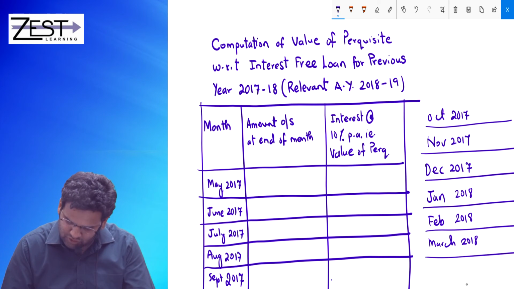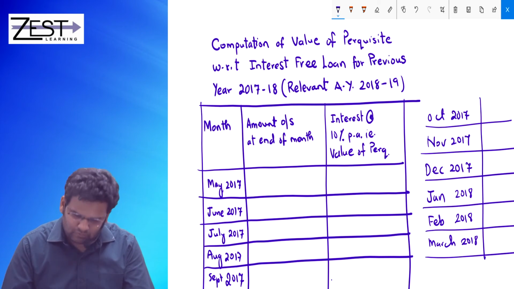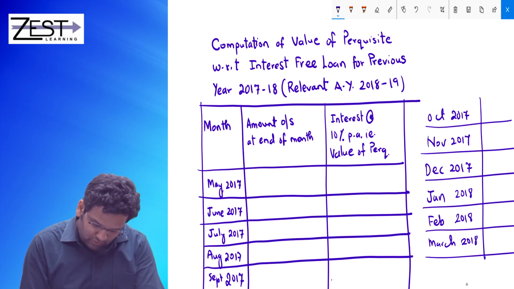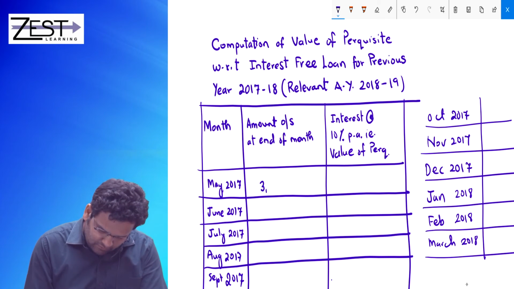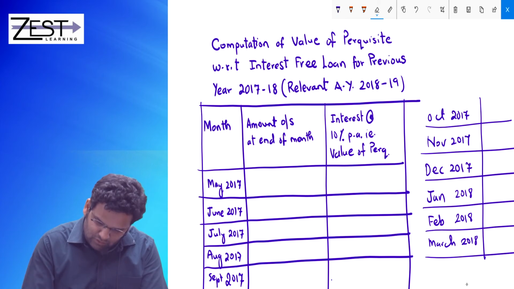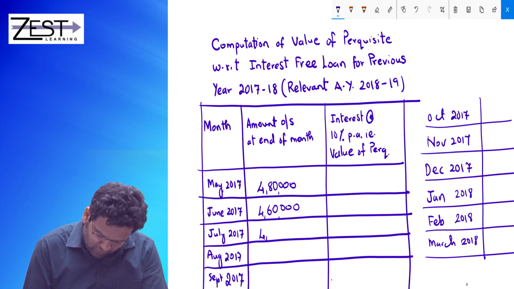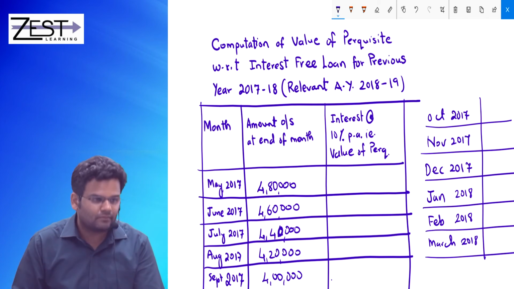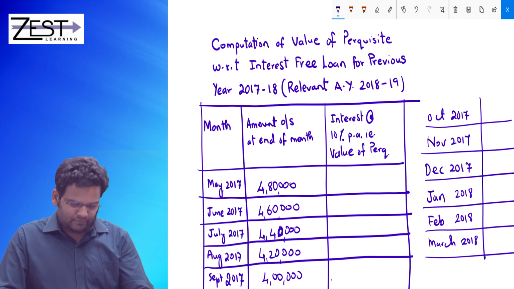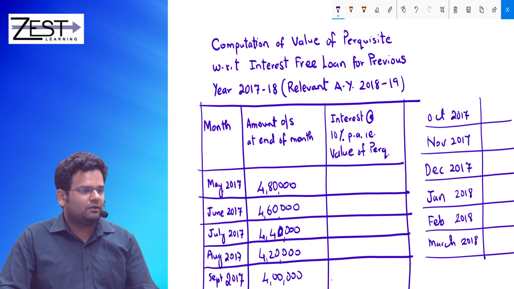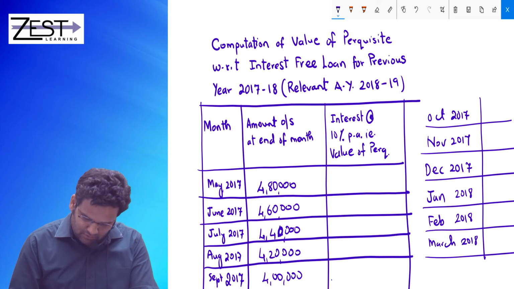You have to tell me how much. Okay? So, amount outstanding at end of month is how much? Yes, 4,80,000. Here it will be 4,60,000, 4,40,000, 4,20,000, 4 lakhs. Okay? And you continue accordingly and keep on telling me the figures.